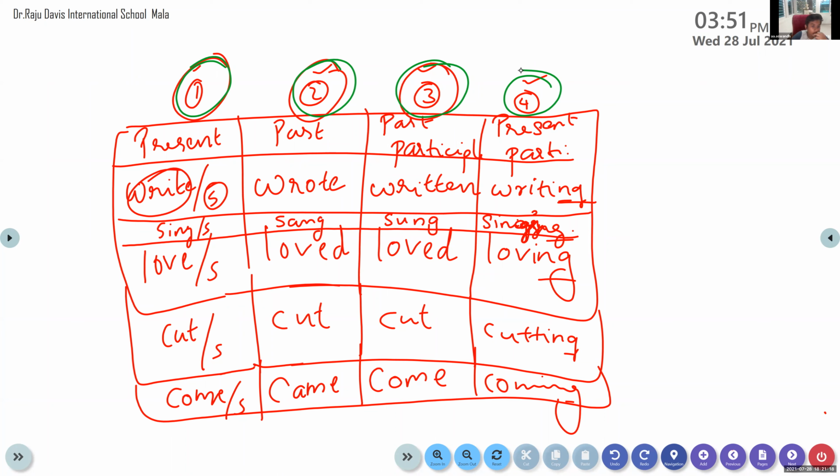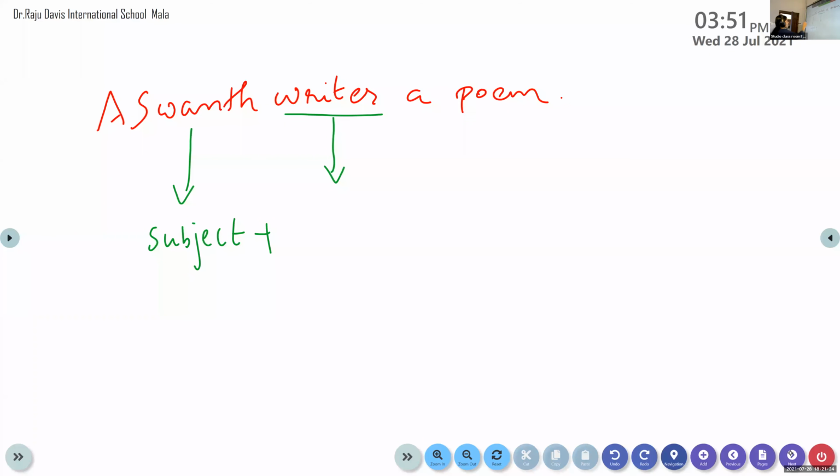Ma'am, present. In the present form of the verb, isn't it? So how to make a sentence here? How to make a rule? Subject plus... Ma'am, subject plus. Which form of the verb is used here? Present. What is rights? Simple present.